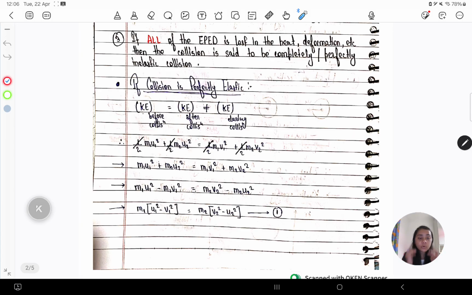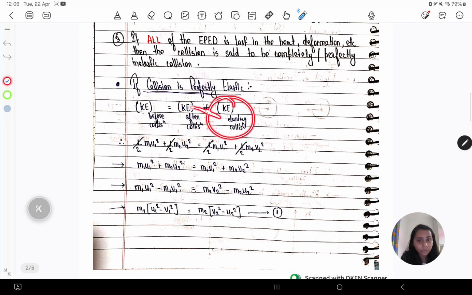So the total kinetic energy of the system during perfectly elastic collision remains conserved, right? Kinetic energy before collision will be equal to kinetic energy after collision. However, the kinetic energy during the collision will not be the same.